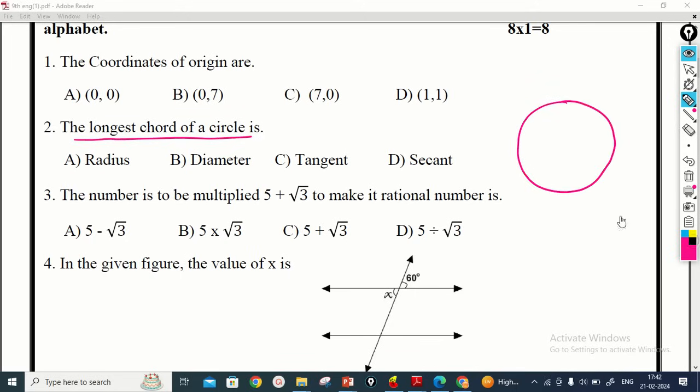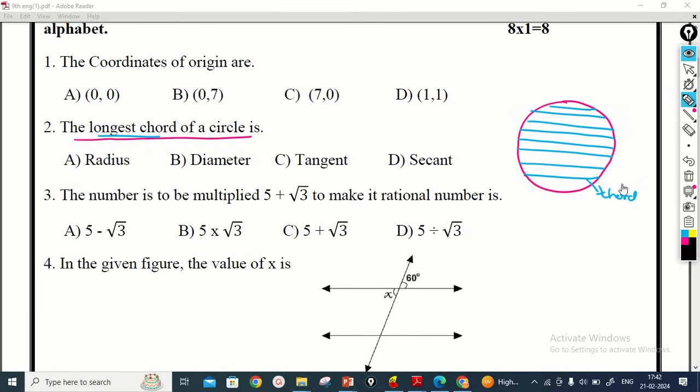In the circle, if you join any 2 points on the circumference, you get a chord. This is a chord. They ask about the longest chord. Here you observe by going on writing the chords in this one. So we get so many chords which are increasing in length and then go on decreasing.